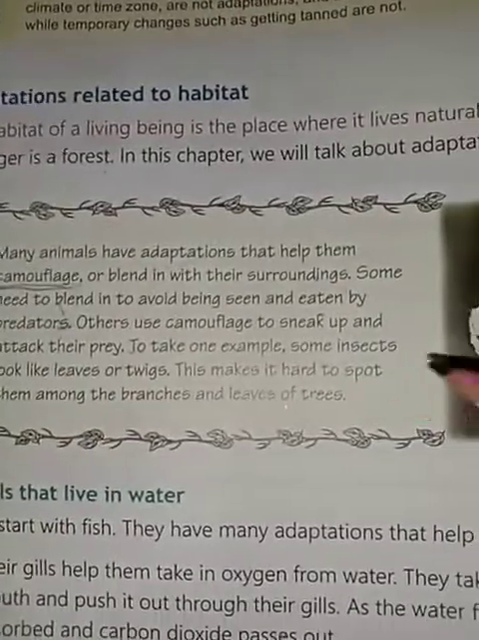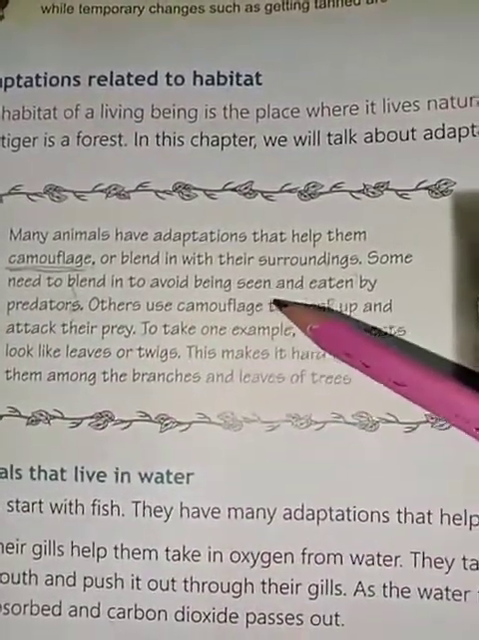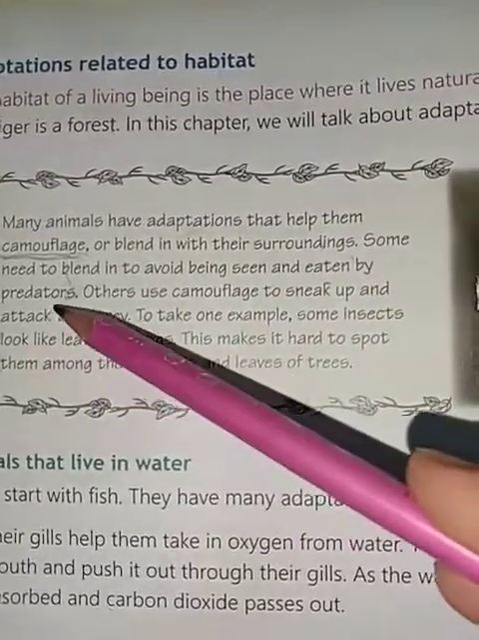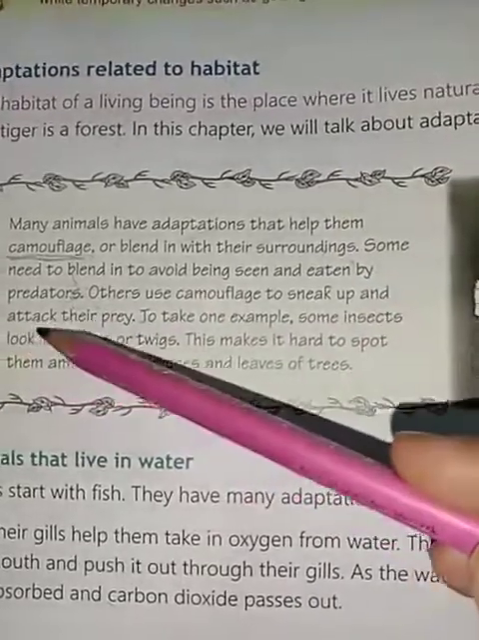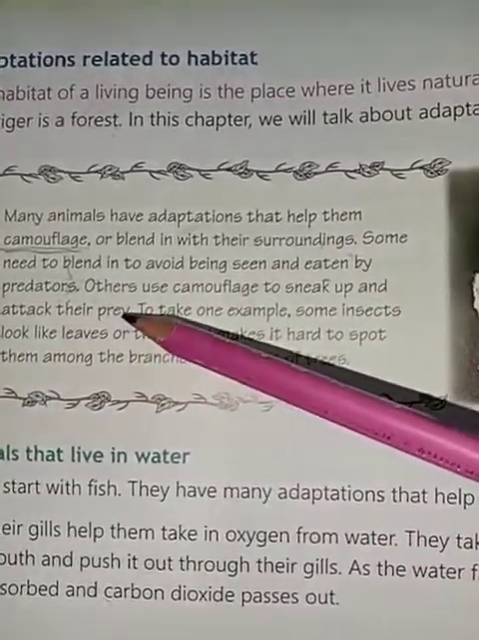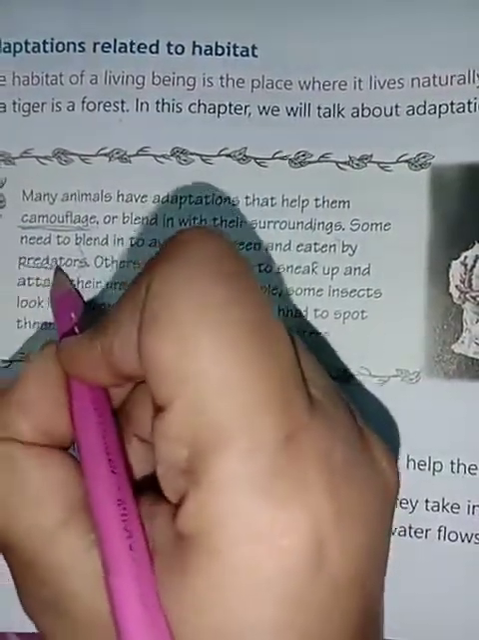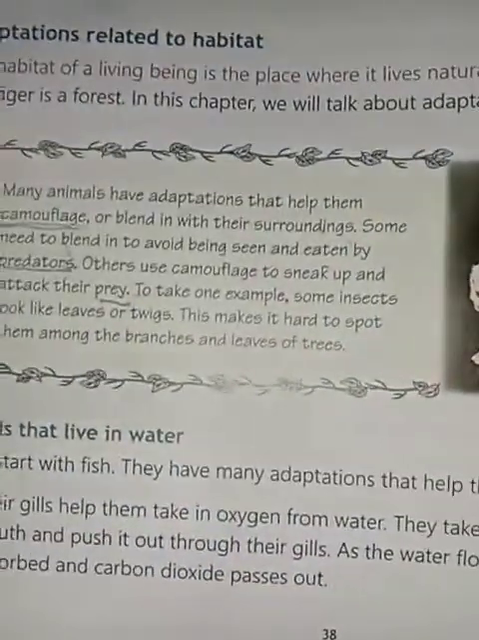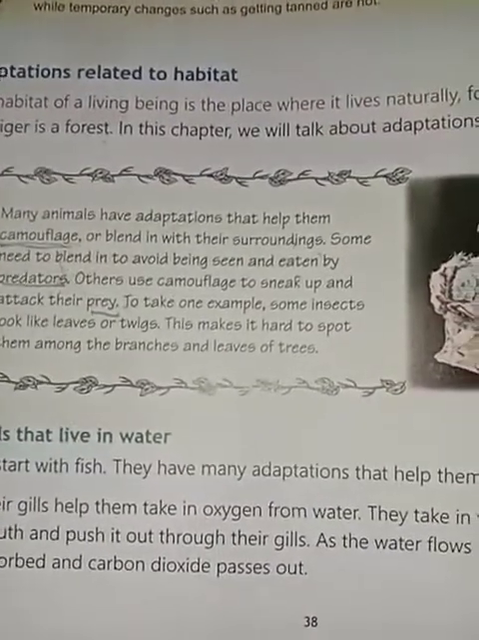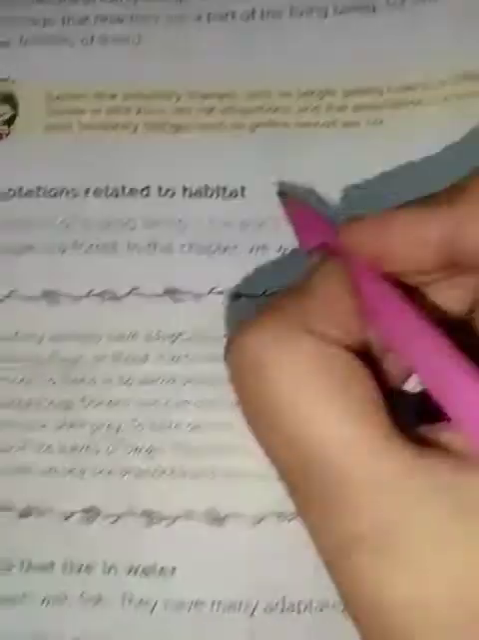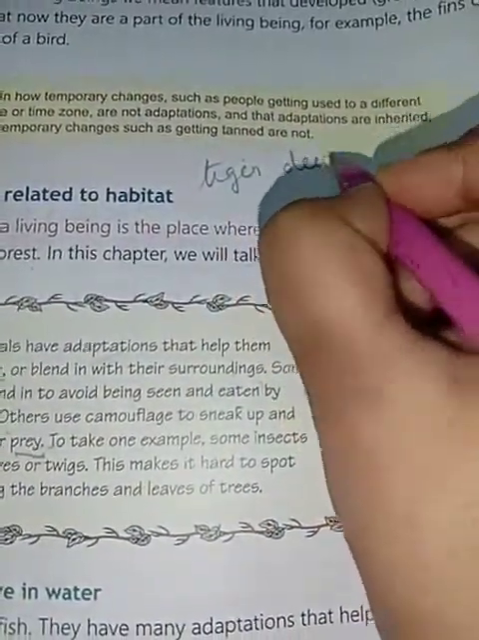Animals camouflage because they need to blend in to avoid being seen or eaten by the predators. Others use camouflage to sneak up and attack their prey. What is the meaning of prey and predator? Take an example of a tiger. Tiger, they eat deer. Okay?